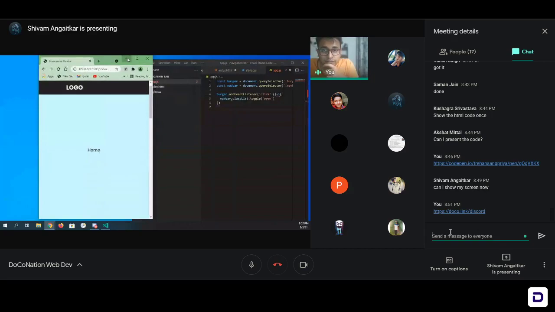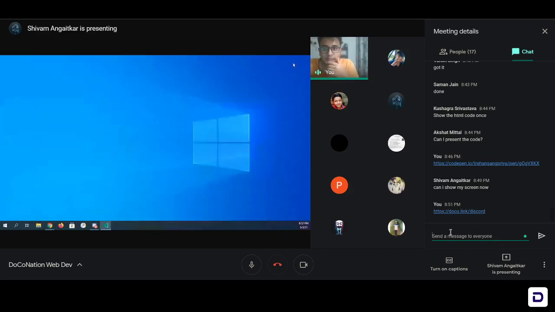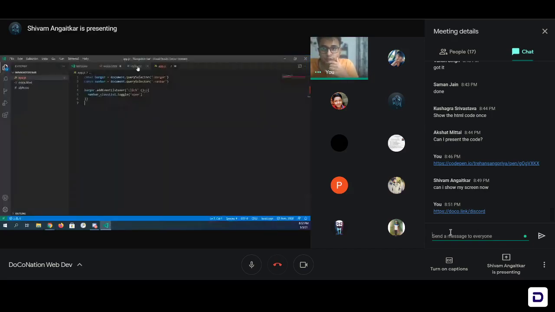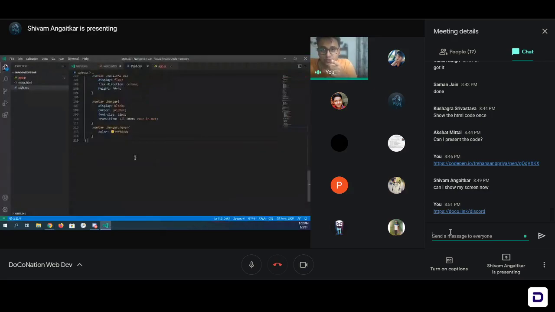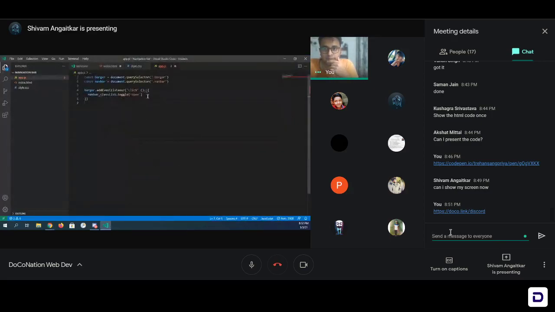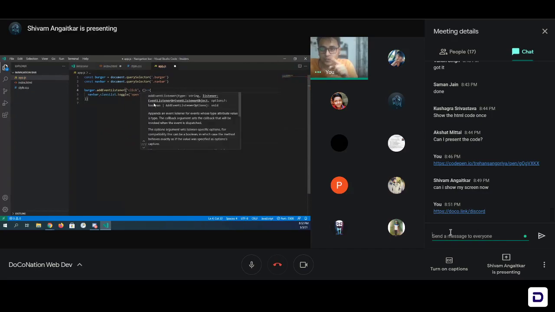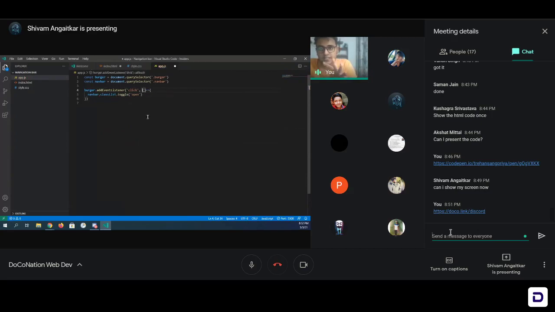So first of all, go to VS Code. Let's fix some errors that we can see. In this, there's an error in app.js. Open app.js and fix the error. Yeah, you haven't put a comma after click. So after click and that quote, put a comma. Yep. This is fixed. Okay, save it.